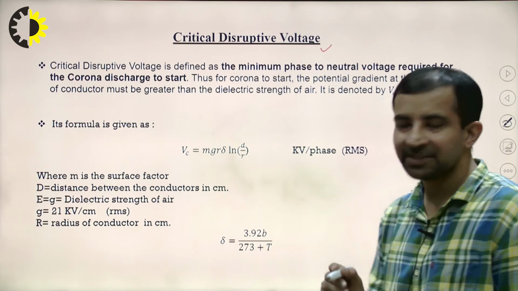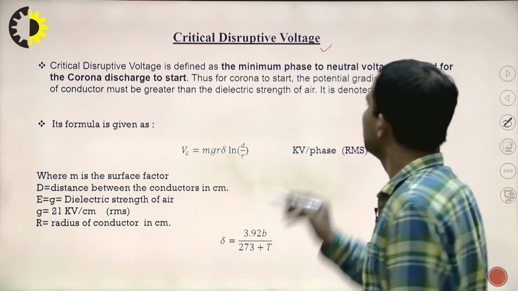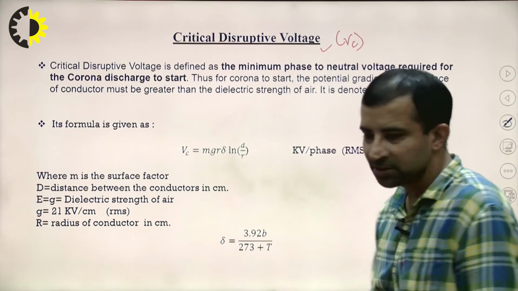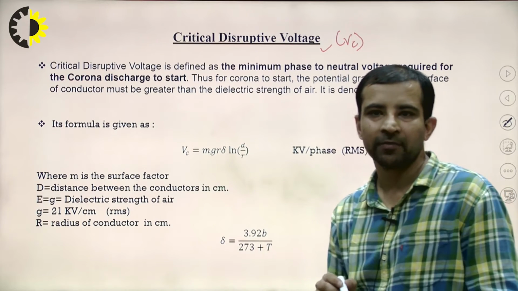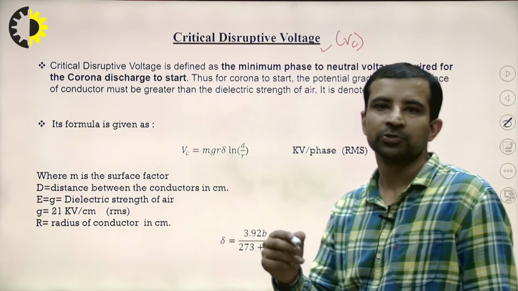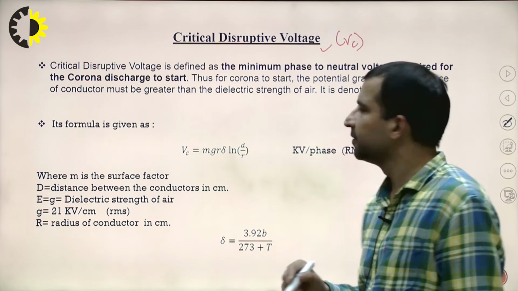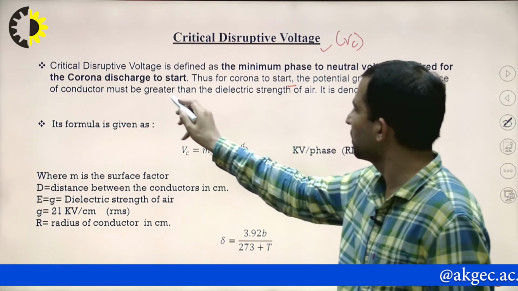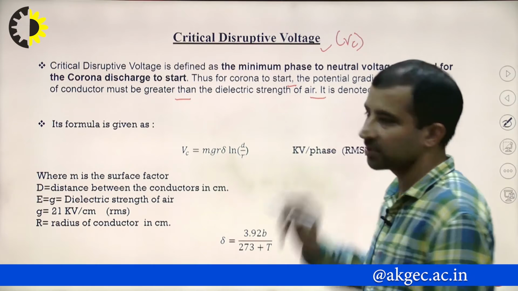You can write it as VC. This is the minimum voltage that is required for the ionization process to start. For the corona to start, the potential gradient at the surface of the conductor must be greater than the dielectric strength of the air.